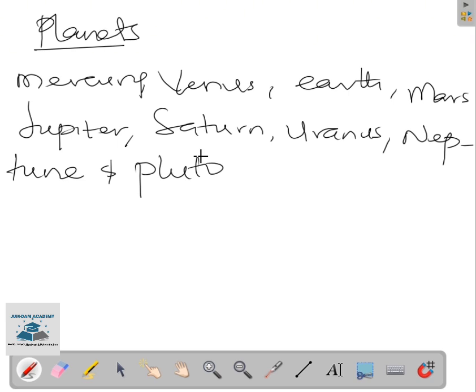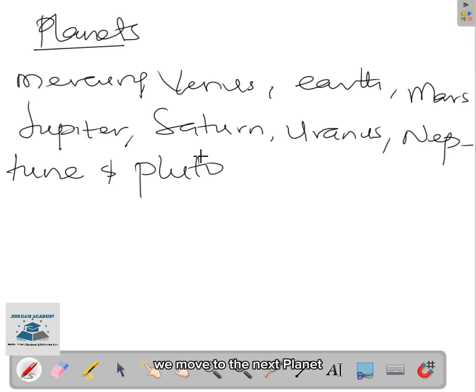That means Earth is a very fantastic planet that we are in. So Earth is the only planet that can inhabit life, that is, living organisms. That is where we human beings, animals, plants can survive because of its features.